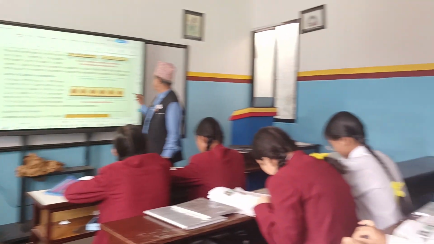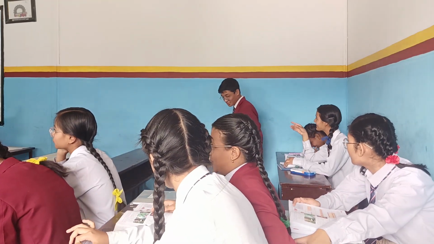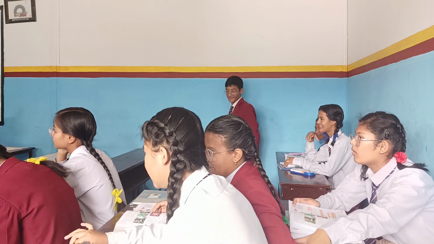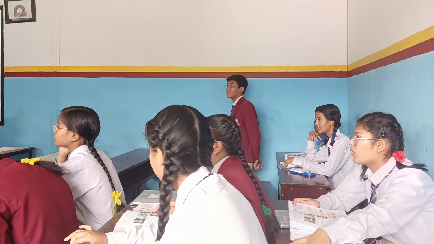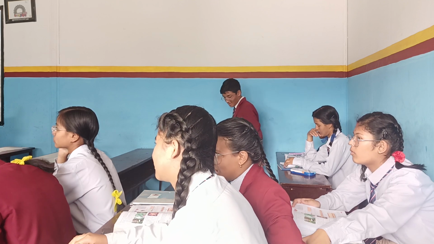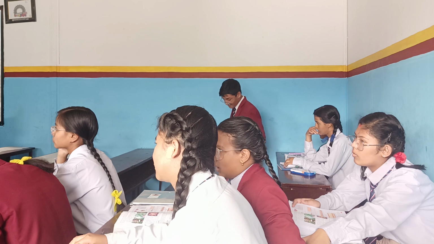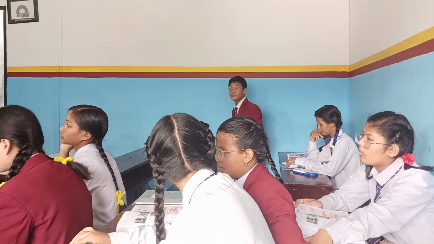Okay, what are they? They are composed of cube-shaped cells. Cube means very simple. You can zoom also.